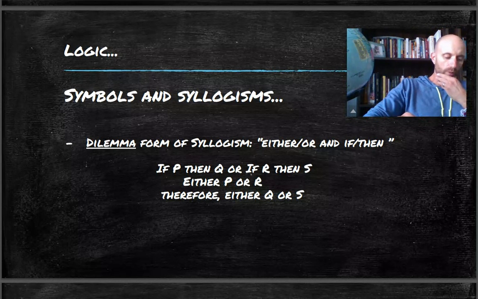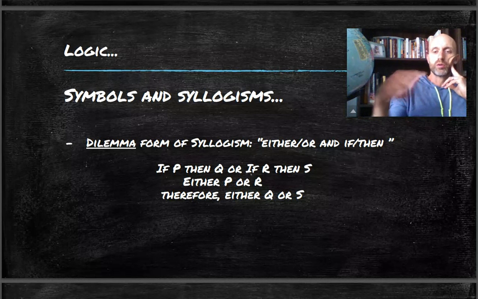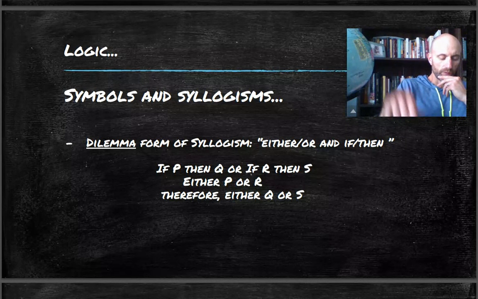If you affirm the consequent and or deny the antecedent, that's going to mess up a dilemma. Why? Well, because the rules, again, are all the same, because you're just using an either-or argument, a disjunctive syllogism, combined with an if-then type argument, a hypothetical type syllogism. So if you mess up the formal rules for one of those, well, then it just messes up the formal rules for the dilemma, because a dilemma just is those two types of arguments combined.